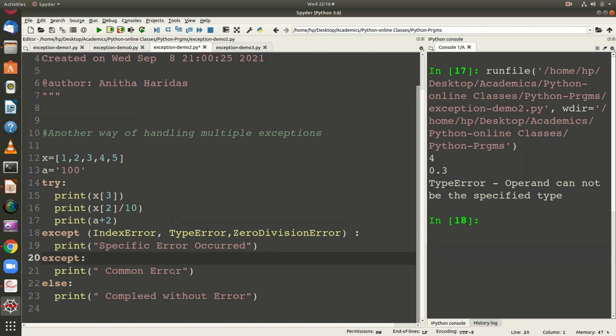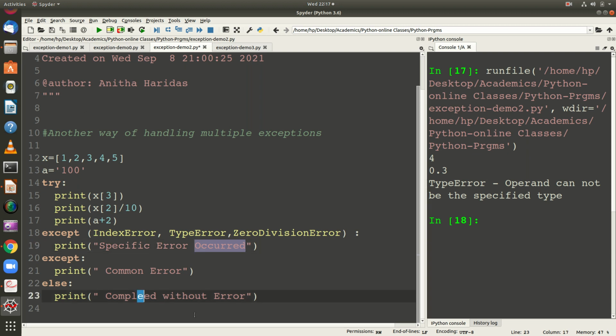So what I did, I have exempted separate except blocks. Instead, I specified all the errors in a single except block itself, and I just print the message. And apart from these three errors, if you have any other exception, it will go to this particular common error.